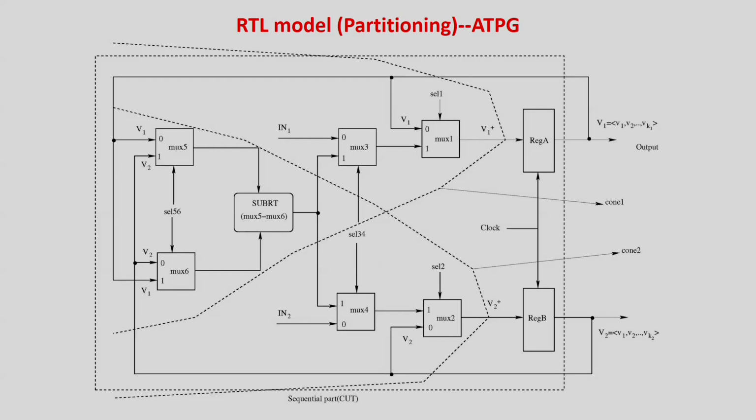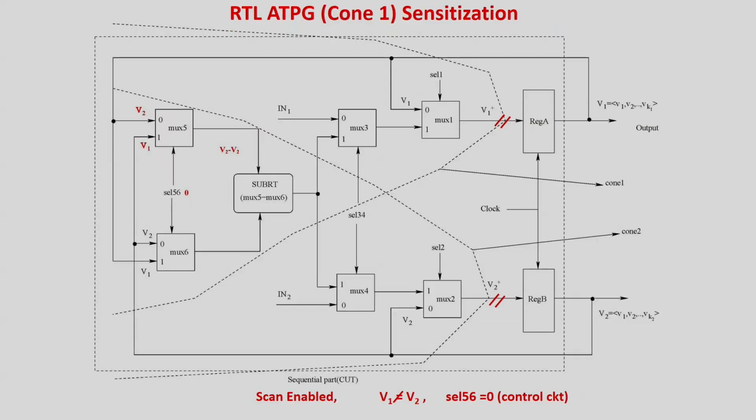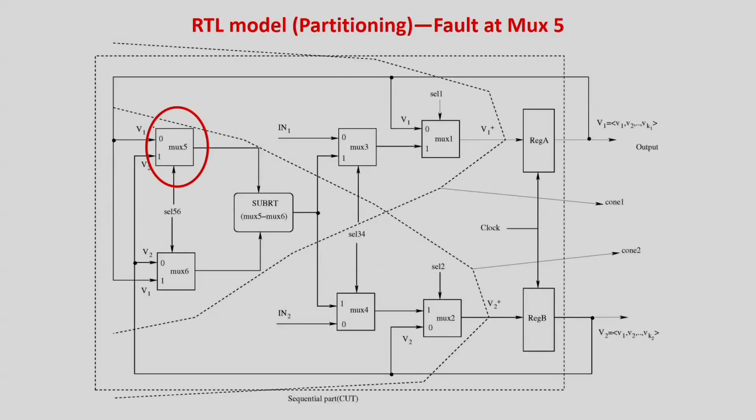Right? Now I am going to show you how to test this circuit. We are taking this multiplexer as a faulty multiplexer. So what I have to do, of course you know this is a problem. How will the fault be sensitized? Of course you should ensure that you are taking a case where there is a swap of values. So it is very obvious that you cannot take V1 equal to V2. If V1 equals V2, none of the faults will be detected.